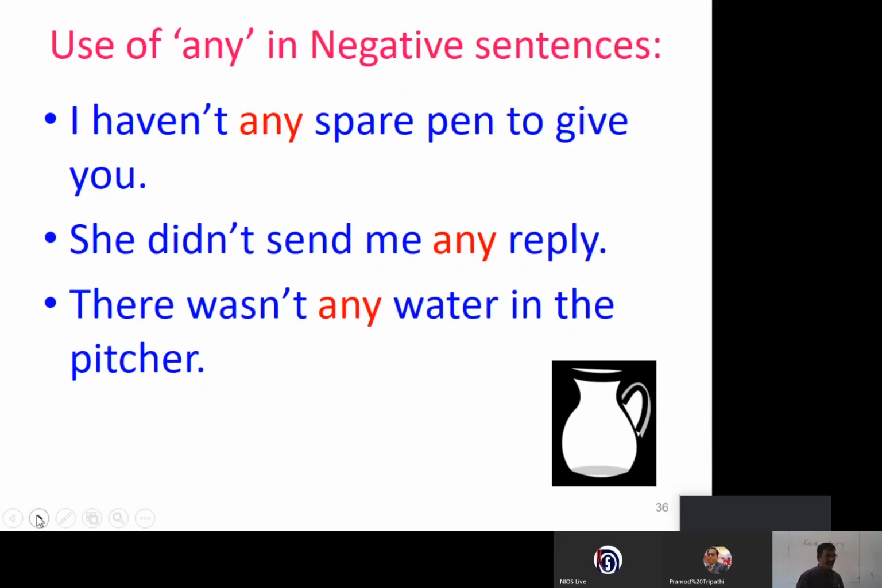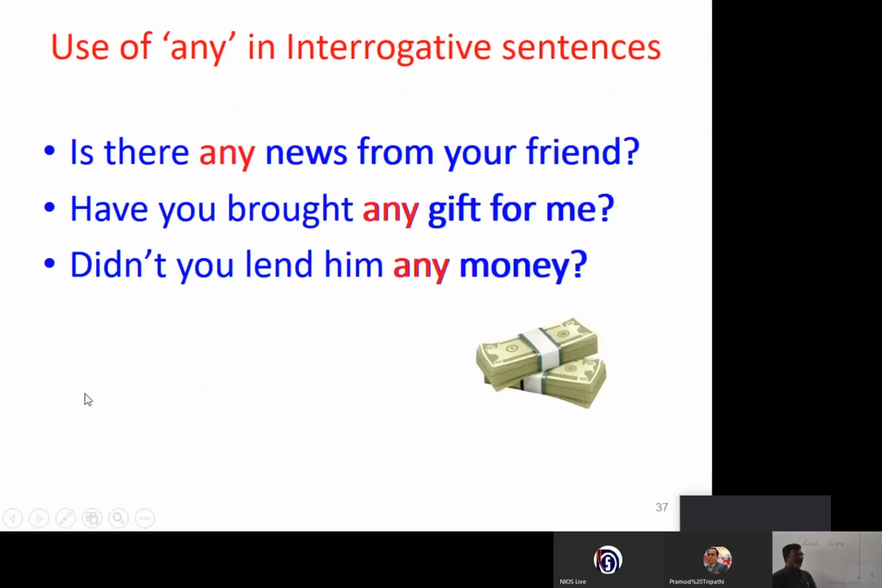Now, any in interrogative sentences. Is there any news from your friend who is stranded? It means you are not sure. That's why you are inquiring. Have you brought any gift for me? See, your friend has come to your birthday. If you know that your friend is bringing a gift, you use some. Have you brought some gift? You show me. If you have a doubt, have you brought any gift for me? See, how much is the difference in using any and some?